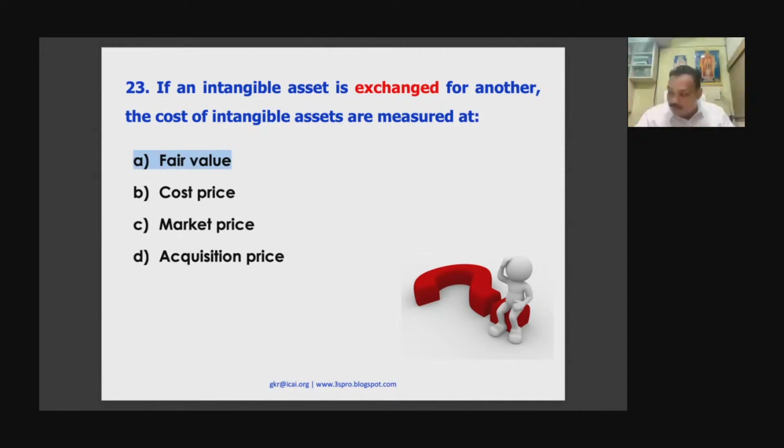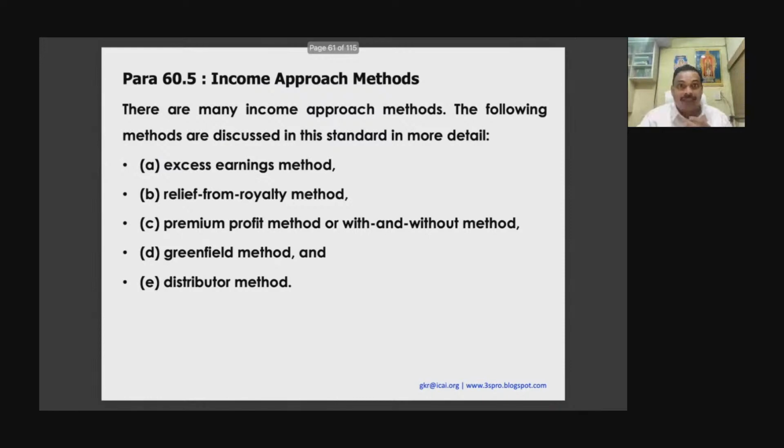Okay. Good. So now let me take you to the income methods. Now, how will you measure the intangible asset? There are 5 methods under the income approach. One is the excess earning method, called the multi-period excess earning method. Relief from royalty method. Another is called the premium profit method. Another is called the Greenfield method, and the distributor method. All these I am going to discuss. And remember, these are exam questions. You cannot miss this.